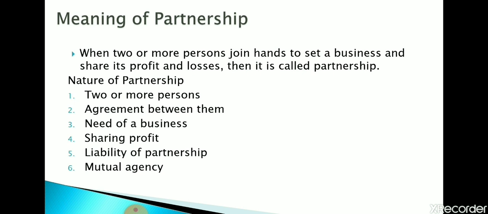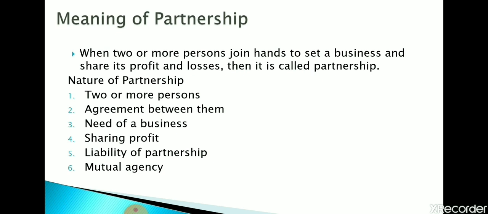There are some important natures of partnership. Two or more persons. For partnership, it is essential to have two or more persons. Minimum 2 persons are required and maximum 50 persons are allowed. Second, agreement between them. For partnership, there must be an agreement, and that agreement is called partnership deed. Later on, we will discuss that topic in detail.